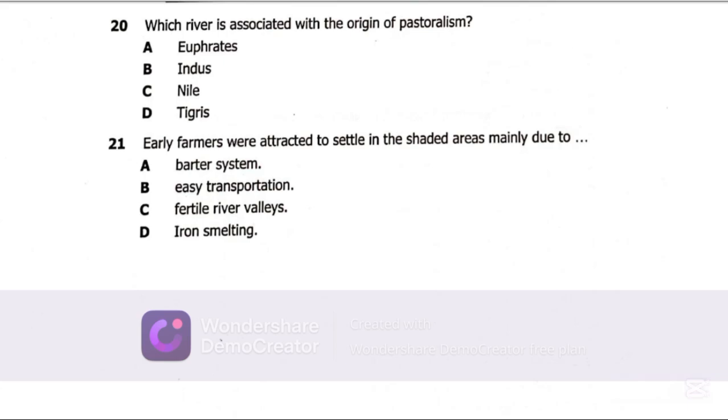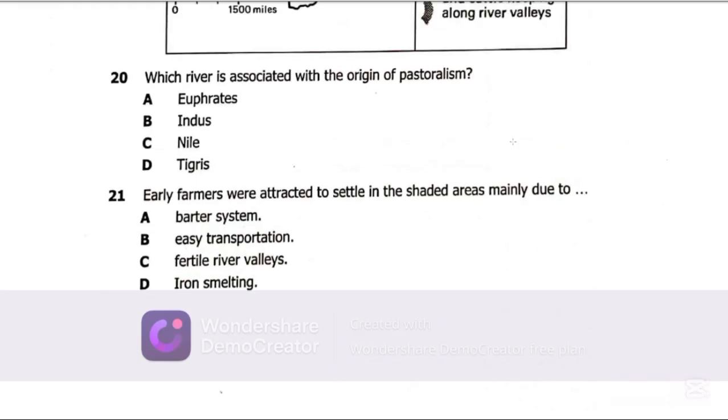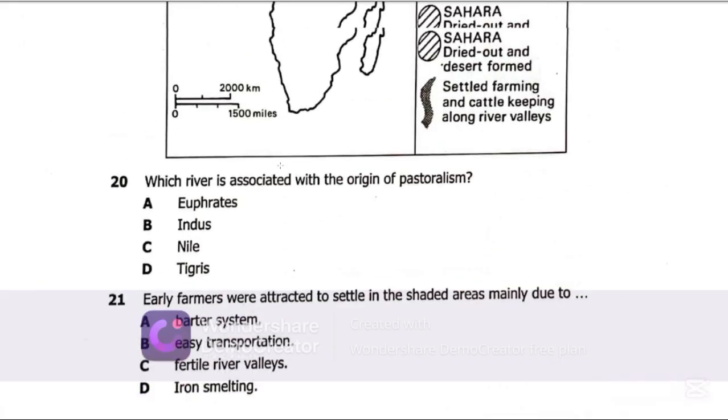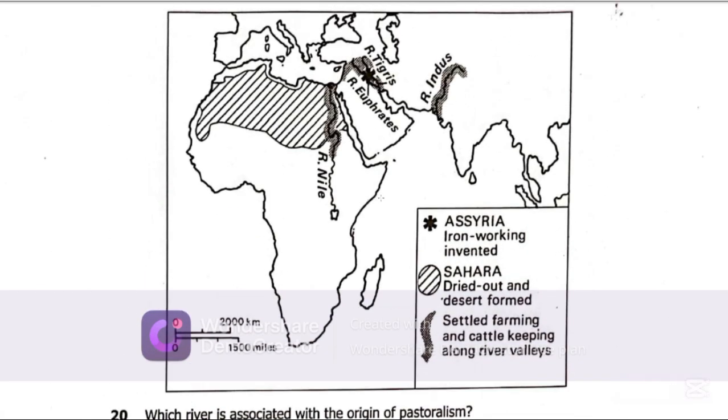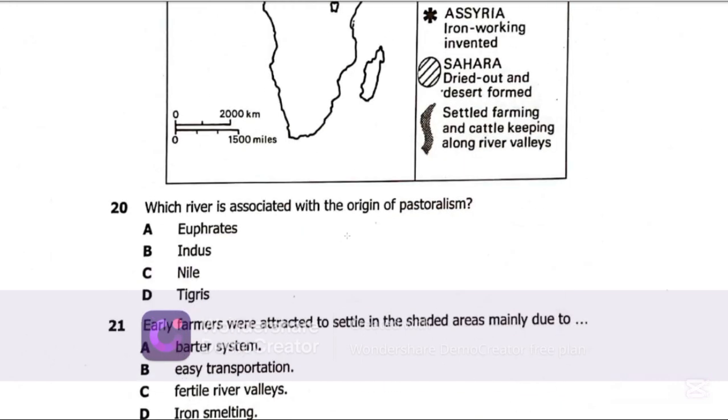Early farmers were attracted to settle in the shaded areas mainly due to, so the best possible answer on question 21 is C, fertile river valleys. So these shaded areas on the map attracted people to settle around here due to fertile land.